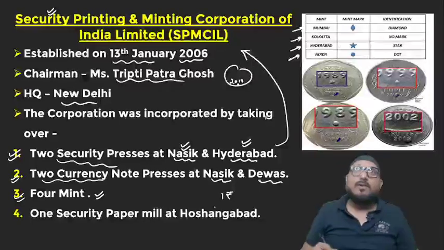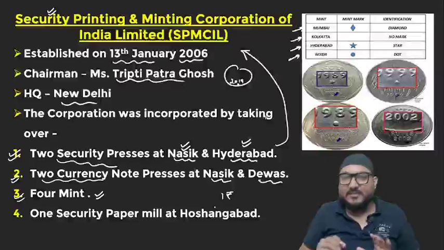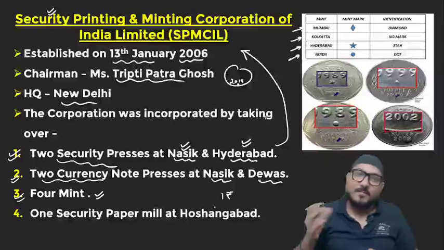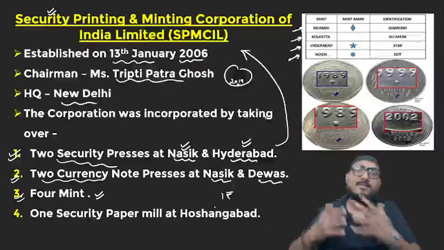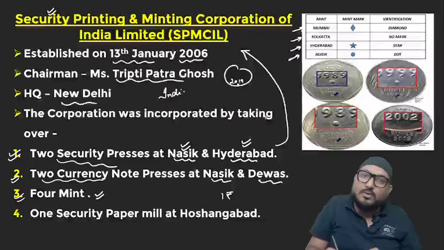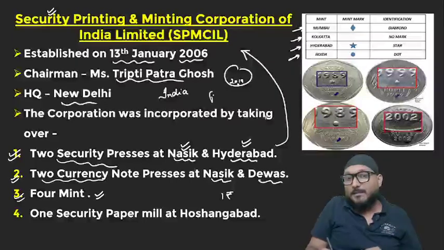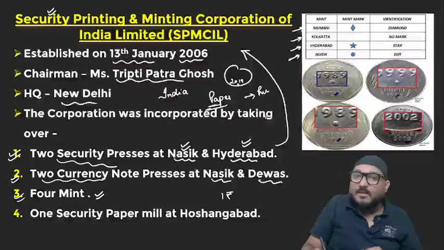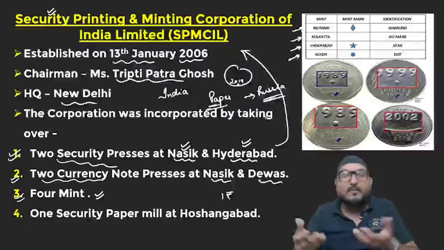Alright. Now, previously we used to see news coming that a lot of currency notes were coming from our neighbor Pakistan into our country. You know why? Because India and Pakistan both imported the paper on which currency notes are printed from Russia. So it was easy to make fake currency in Pakistan because the paper was the same.